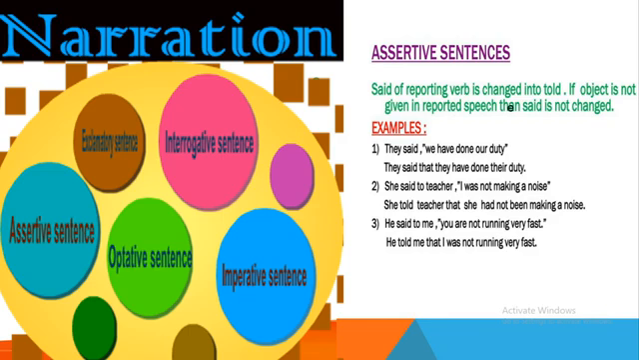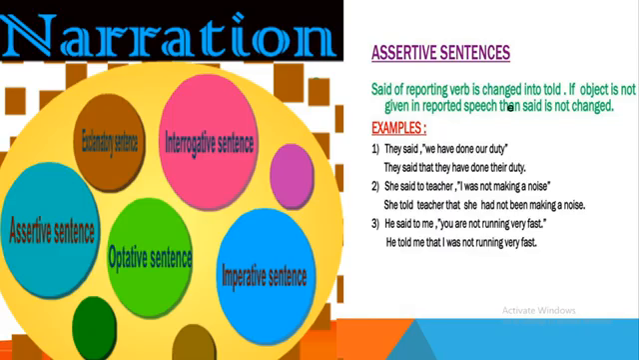In the first example, they said, we have done our duty. They said that they have done their duty. Here you see the reporting verb is said. In indirect speech, said is not changed because there is no object here.